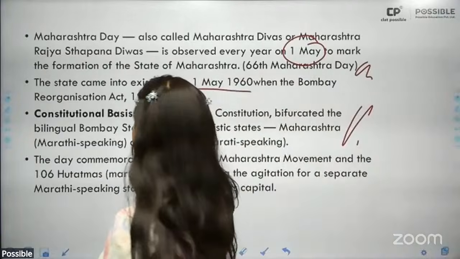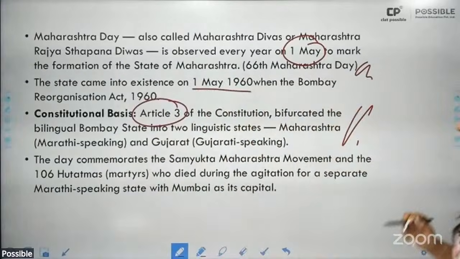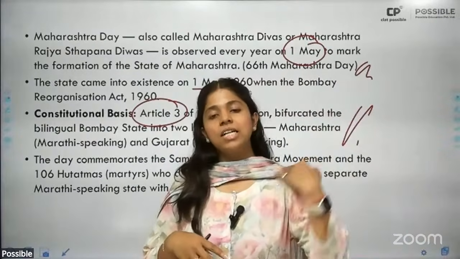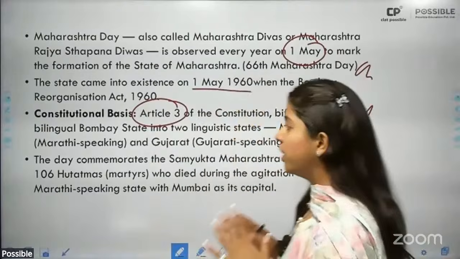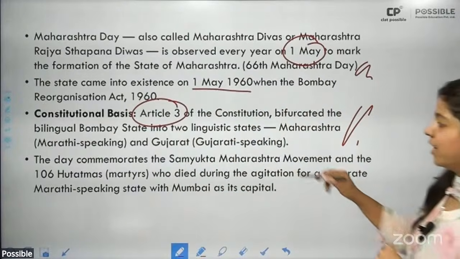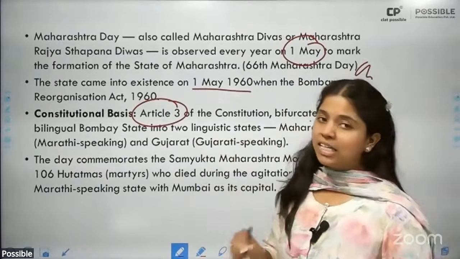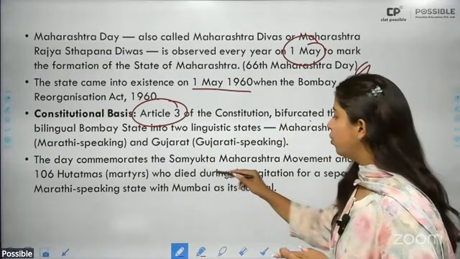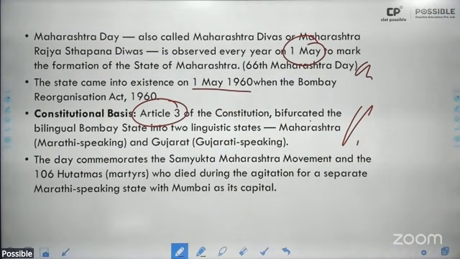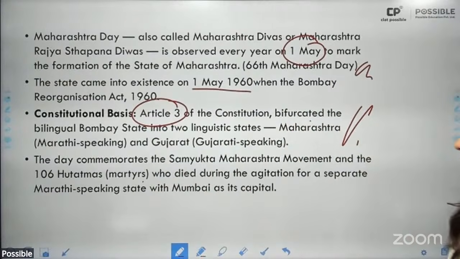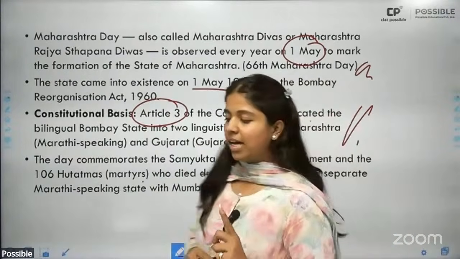etc. It is Article 3. All right. Article 3 specifically calls for the bifurcation of states, separation of states, change in boundaries, alteration, etc. So do remember Article 3, and it was under the provisions of Article 3 that Bombay state was bifurcated into two: Marathi-speaking Maharashtra and Gujarati-speaking Gujarat. All right. The day commemorates the Samyukt Maharashtra movement and the 106 Hutatmas or martyrs who died during the agitation for a separate Marathi-speaking state with Mumbai as its capital.